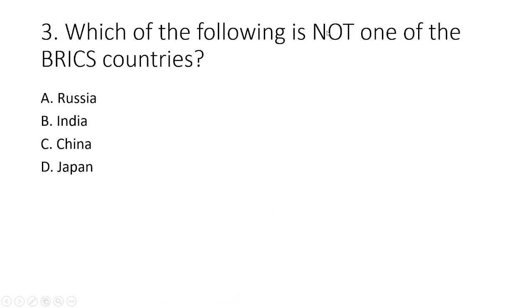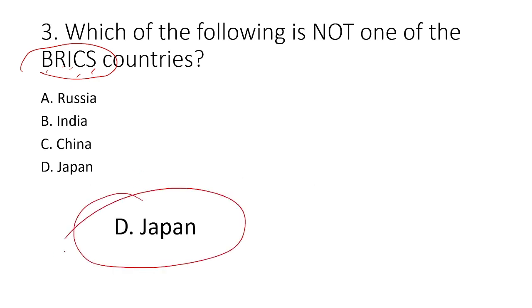Next question is which of the following is not one of the BRICS countries? Okay, BRICS. So what is BRICS? Basically Brazil, Russia, India, China, South Africa. So out of these four options, which one is not correct? So Japan is not a BRICS country. So option 4, Japan, is the correct answer. Okay, it is not a BRICS country. So we move to the next question.